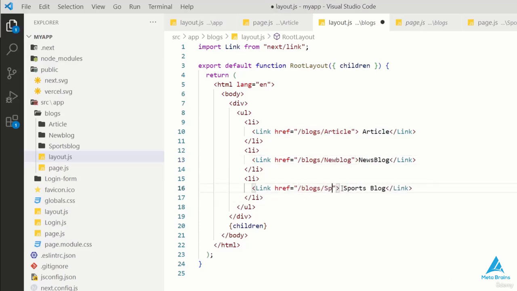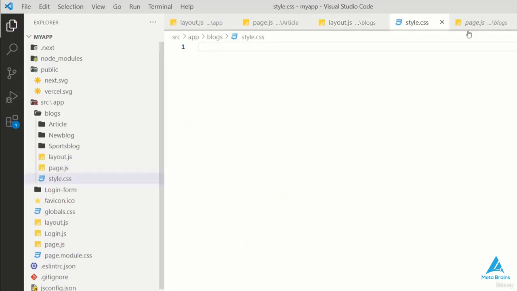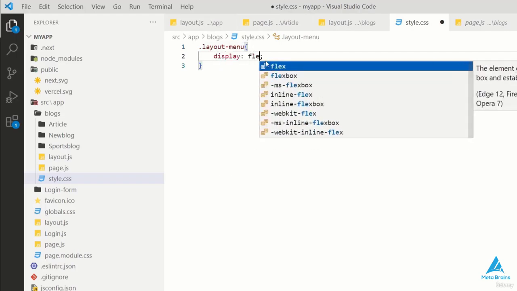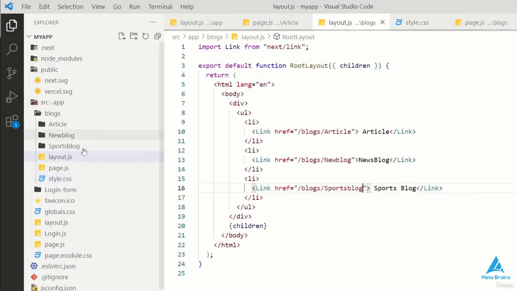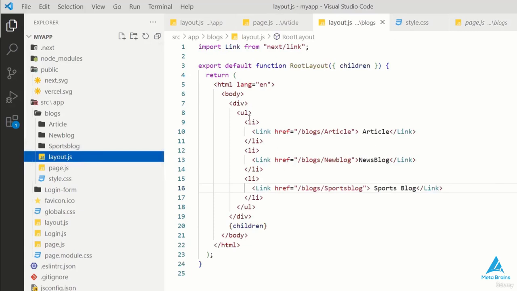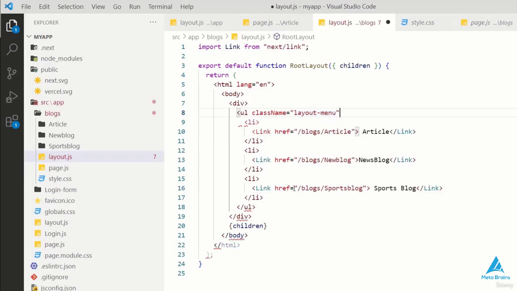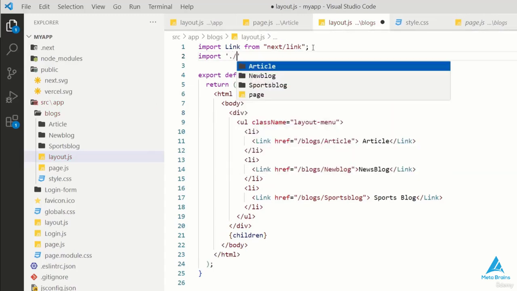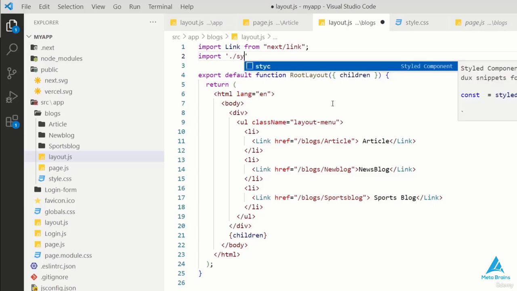Okay, now I'll go to my browser to add a style to the blog page, create a new blog page and make a class with the name class. I'll apply the display style to it, and if I go to the layout page of the blog, I'll see the class in the URL. So here the class name is used, not the class. I'll take the layout and import the layout menu. Okay, actually I've not imported it, so import